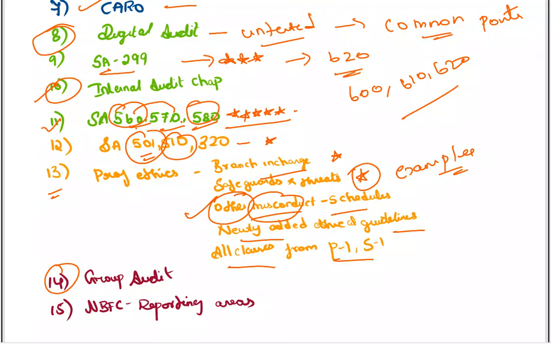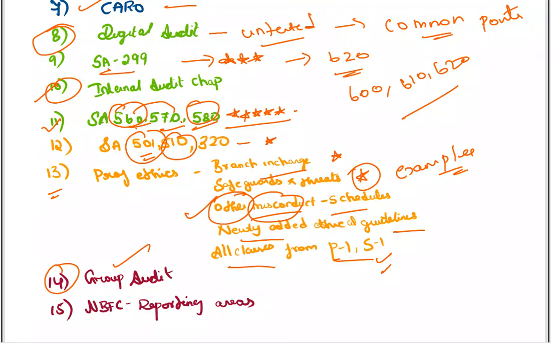Apart from that, in every attempt I can see a question from Part 1 of Schedule 1. So please do all the clauses of Schedule 1 Part 1 properly. I think 12 clauses are there, please do all the 12 clauses properly. You can see at least one question from Part 1 Schedule 1, either in MCQ or descriptive. I'm saying in descriptive at least one question from Part 1 Schedule 1.